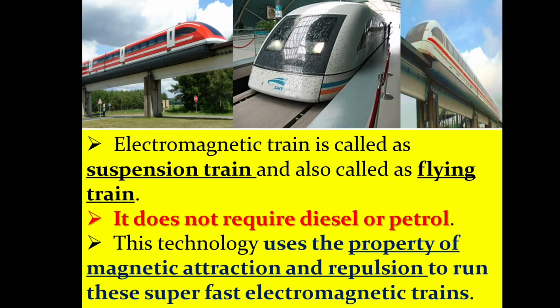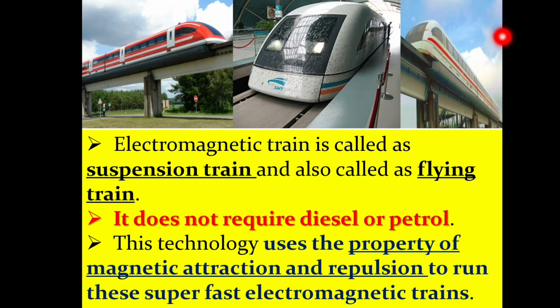The electromagnetic train is called a suspension train and also called a flying train. It does not require diesel or petrol. This technology uses the property of magnetic attraction and repulsion to run these super fast electromagnetic trains.